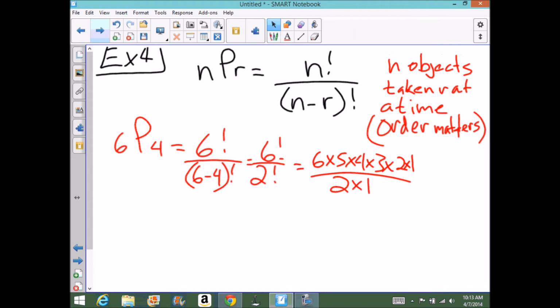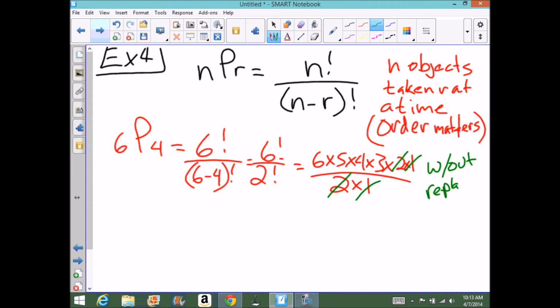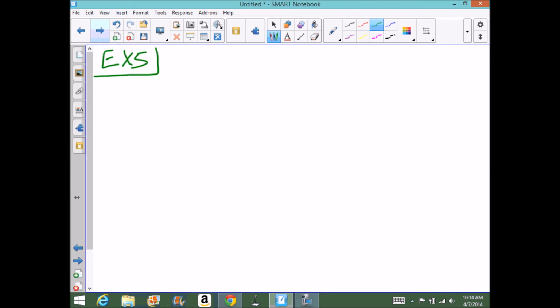So if I have 6 people in a classroom and I choose 4, I get 6 factorial over 2 factorial. Now that's without replacement, and that's how we would do that. So that's the permutation method.